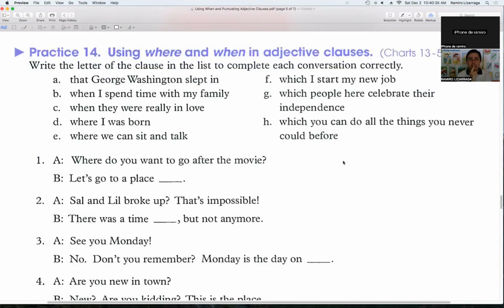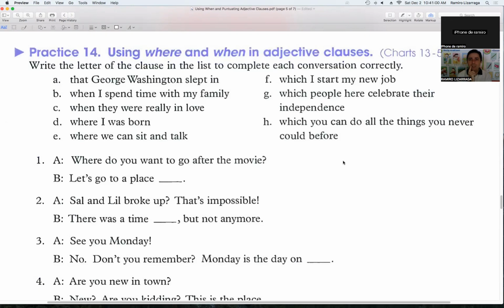Okay. That George Washington slept in. I don't see it. Oh, it's A, B, C, D, E, F, G, H. Okay, so we have how many letters? 8 letters. Okay. I see.